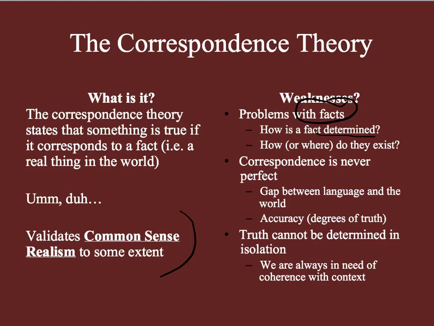Another problem is that correspondence is never perfect, largely because of language. Often, I might use a word, and other people might understand something differently from that word. Or often, I might have a certain interpretation of an item or an event, and other people might understand that item or event differently. This is a problem when we're trying to point to something and say, hey, it's like that. You see it? It exists. It's real. It's true. But if we can't agree on what the terms are, that's a problem.